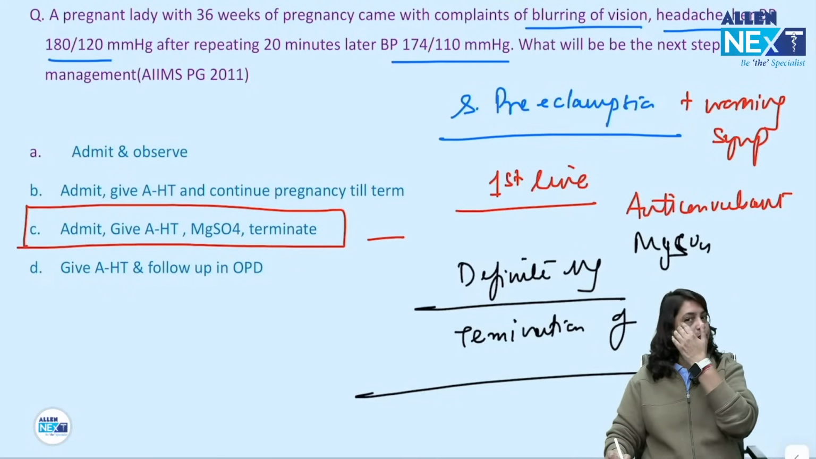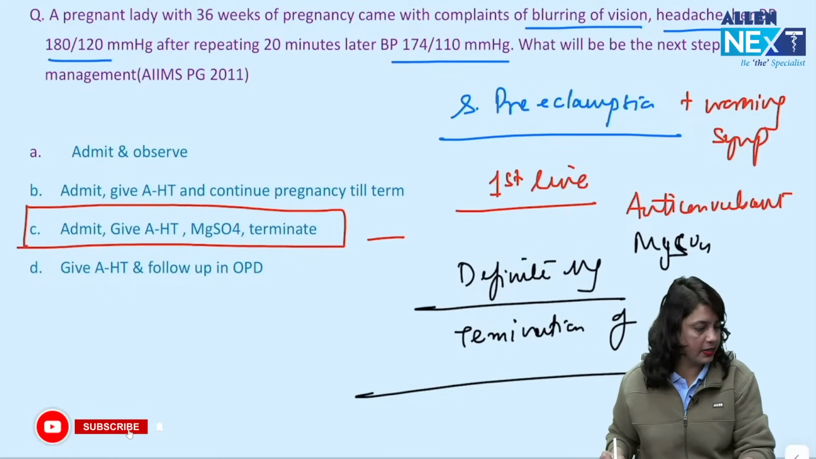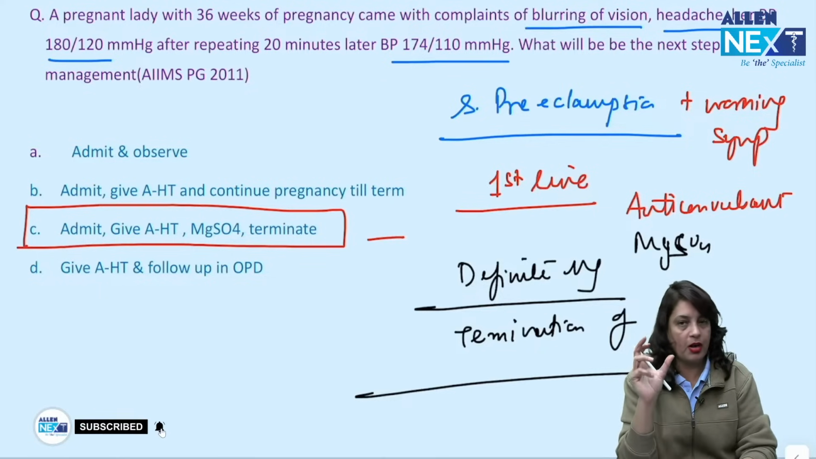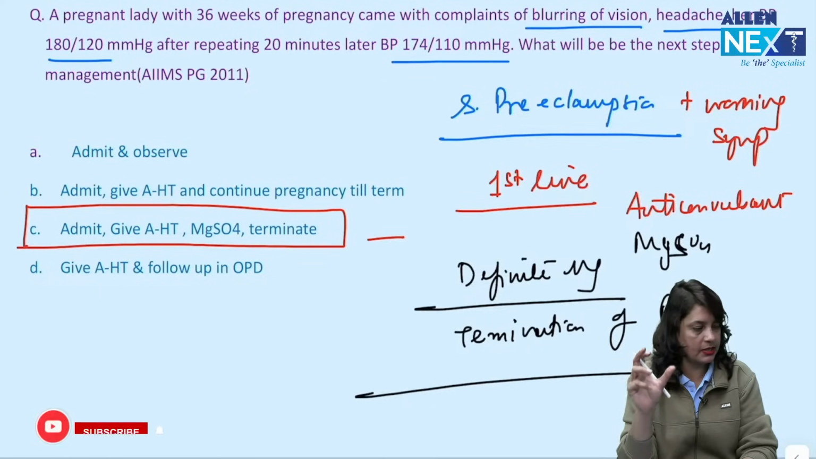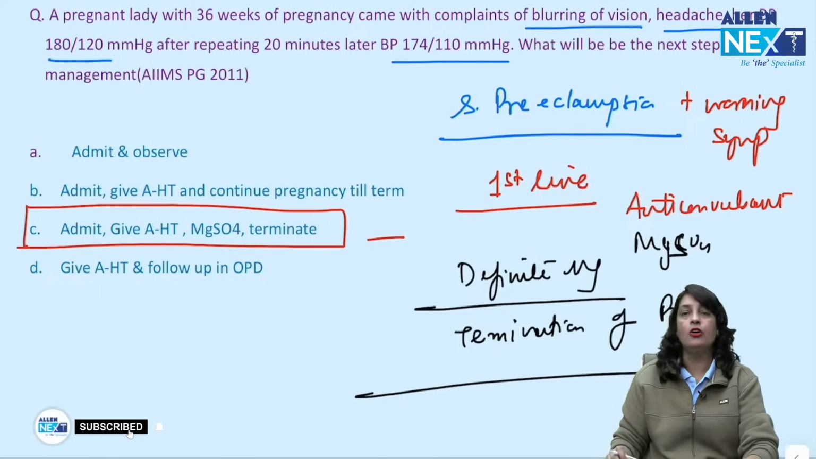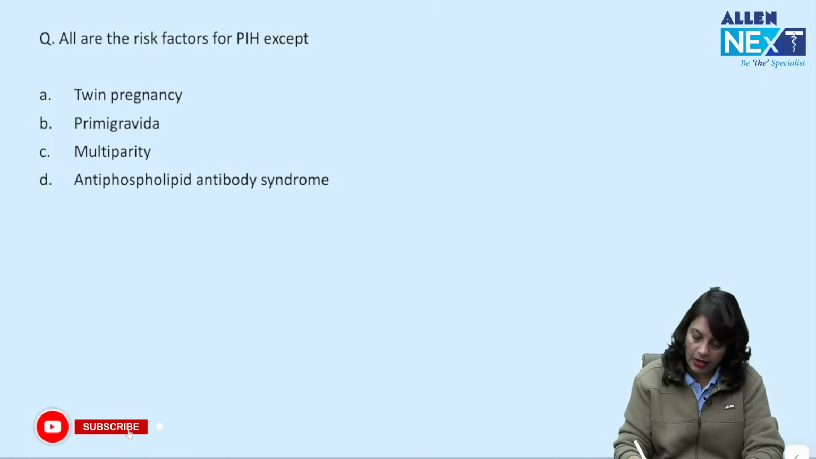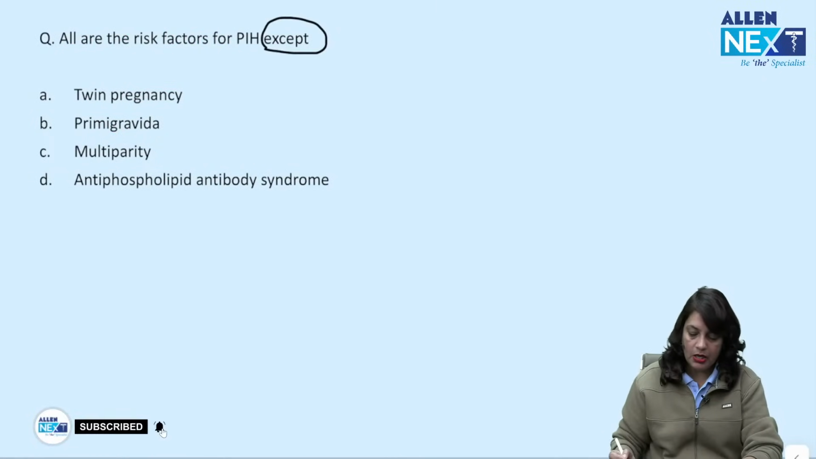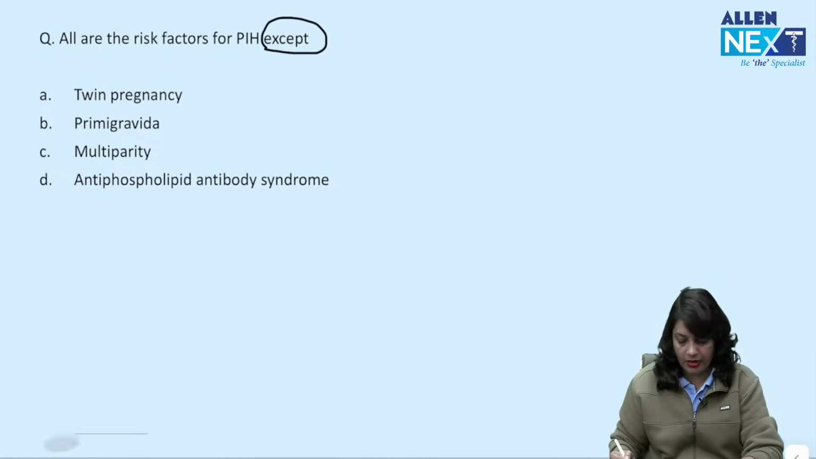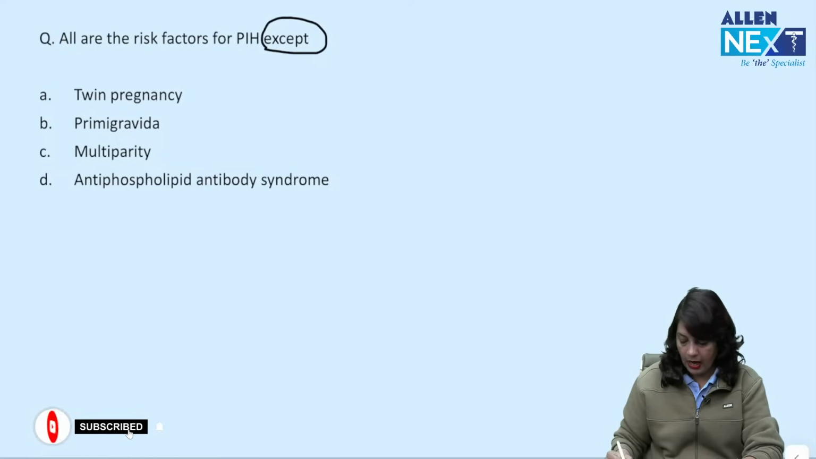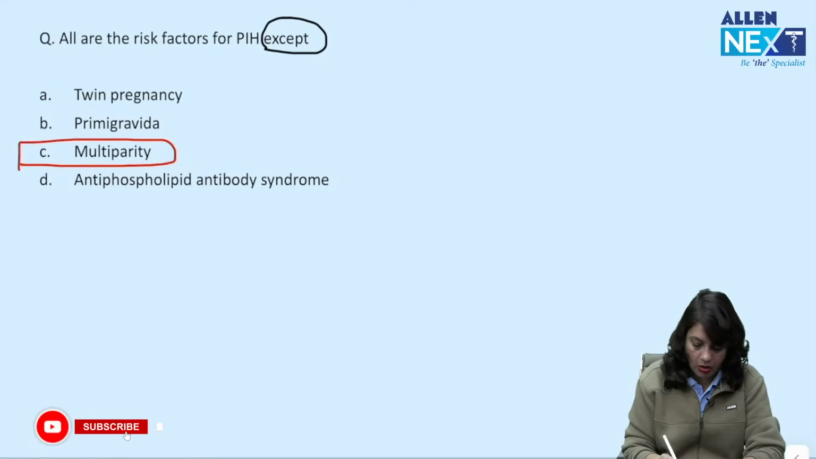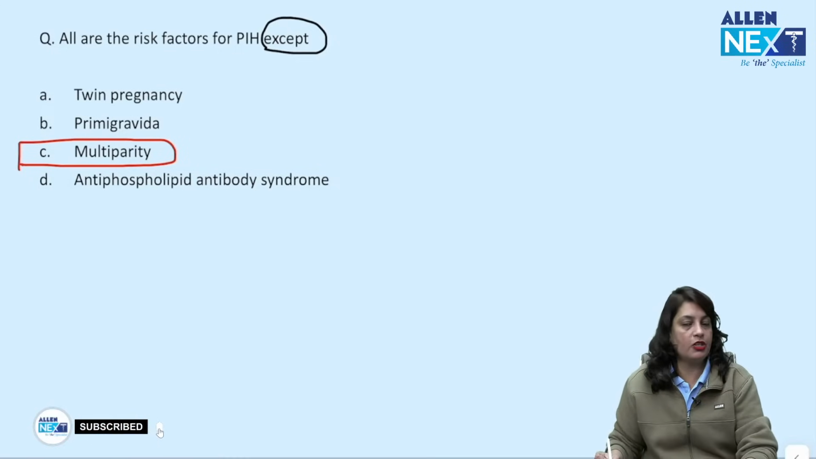I am not saying that you should straight away take the patient for cesarean. Do a per vaginum examination, assess the Bishop score, and then decide the mode of delivery. Next, all of the following are risk factors for preeclampsia except twin pregnancy, primigravida, multiparity, or antiphospholipid antibody syndrome. So multiparity is the answer, because PIH or pregnancy induced hypertension is more common in primigravida.